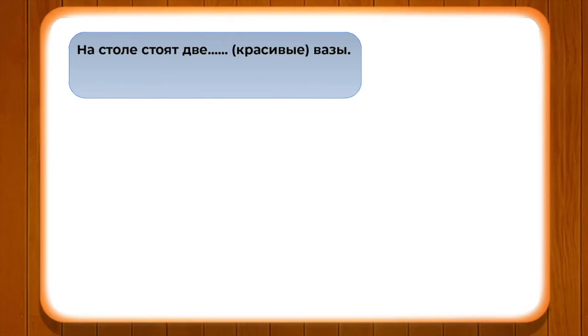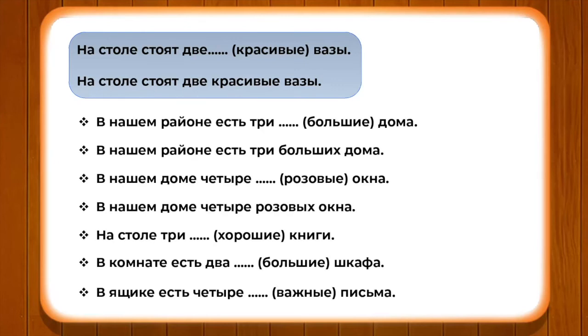Why? Because in feminine gender, whenever we are using numerals, the adjective ending does not change. На столе стоят 2 красивые вазы. Had it been masculine or neuter, it would have been 2 красивых карандаша. But in this case, it does not change. So you have to pay attention accordingly and do the corrections and do the exercise completely.